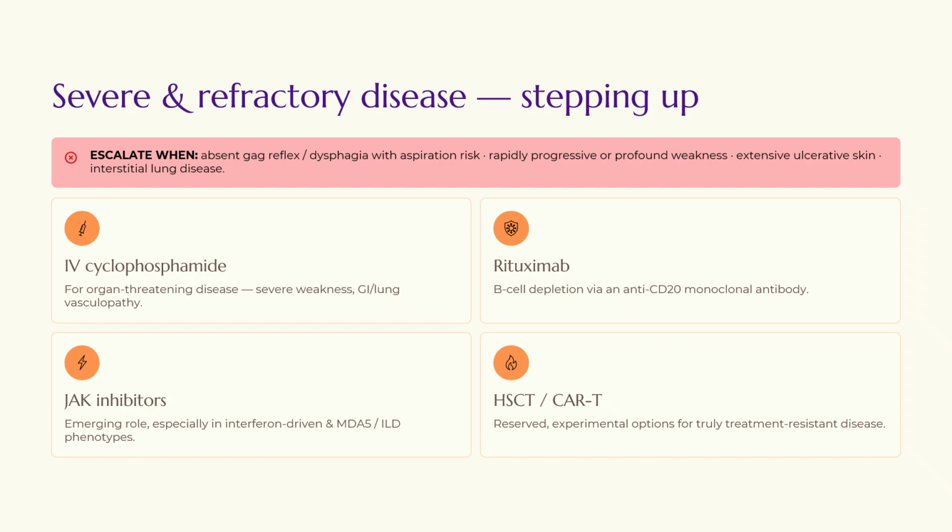Then comes the role of other heavy options, which are IV cyclophosphamide, which is for organ-threatening diseases, rituximab, the JAK inhibitors, which we discussed, and these have taken a more important role in MDA5 or ILD phenotypes. The other one is the rare experimental options, which are being researched upon, which is the HSCT and the CAR-T therapy.